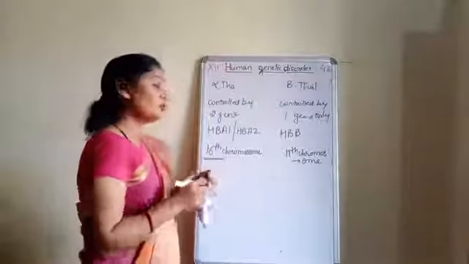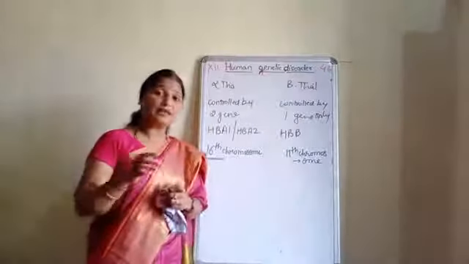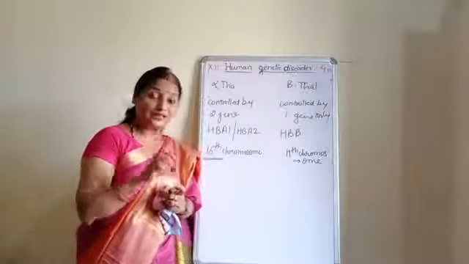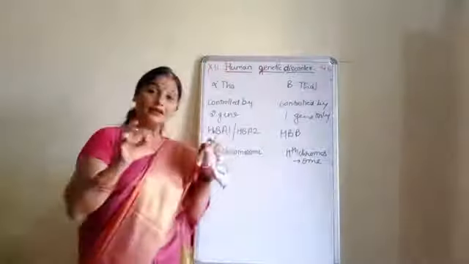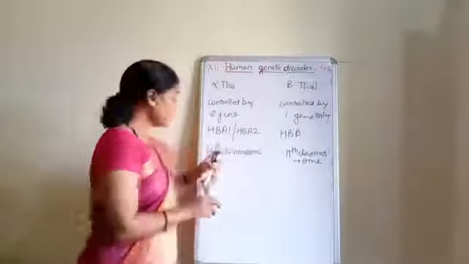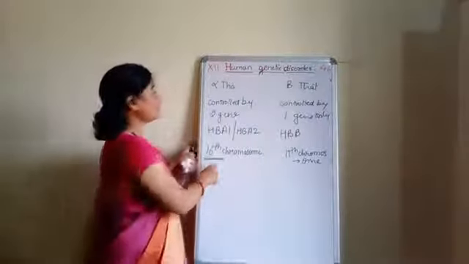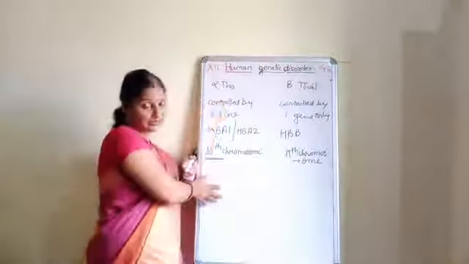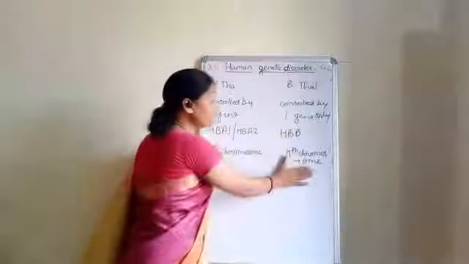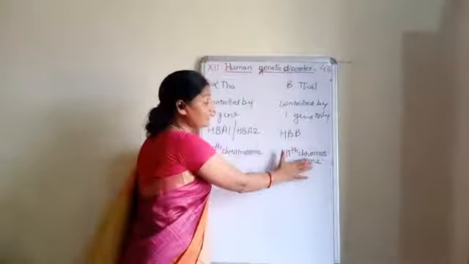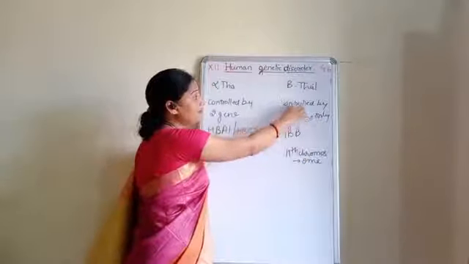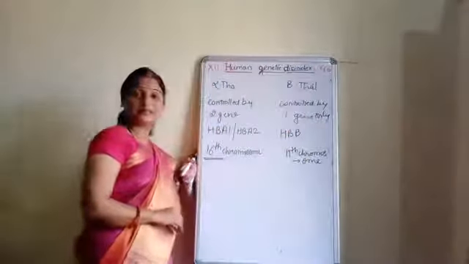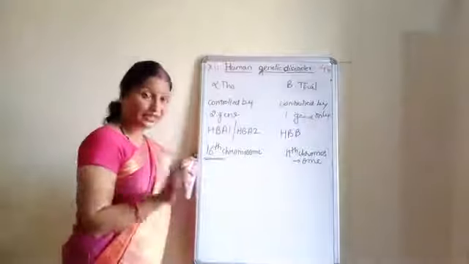So if the 16th chromosome, of the alpha chain, gets affected, then we can say that there is alpha thalassemia. And if the 11th chromosome, containing the gene HbB, gets faulty, then we can say that the disease is beta thalassemia. Getting my point?